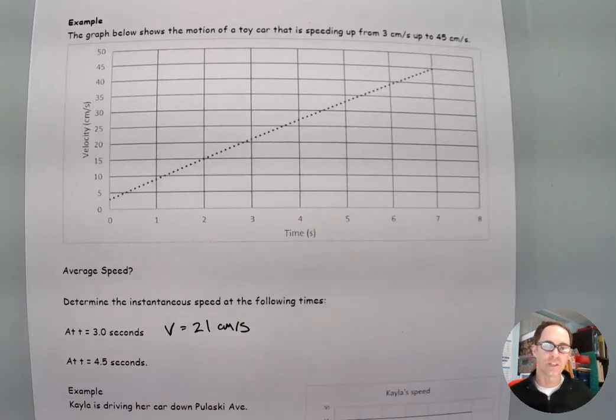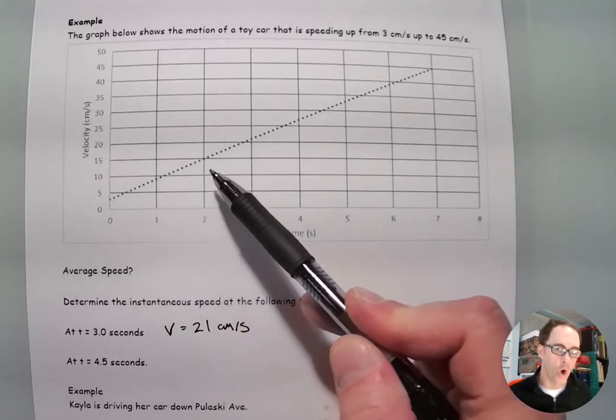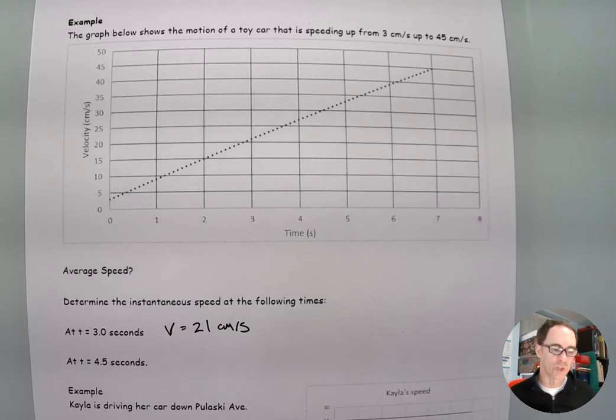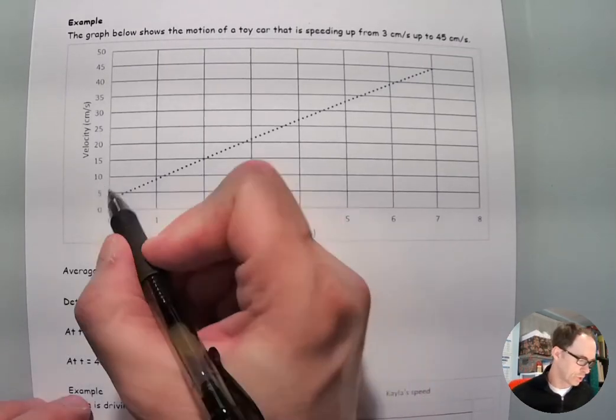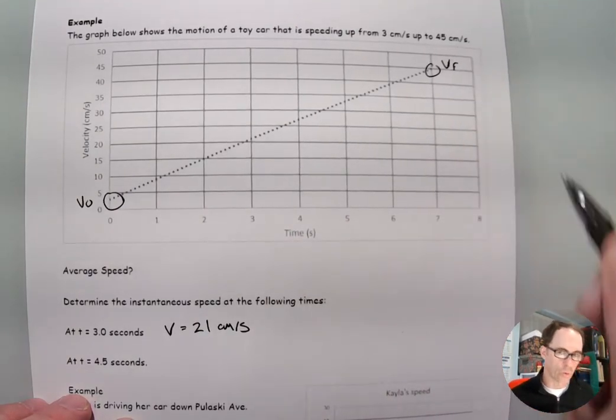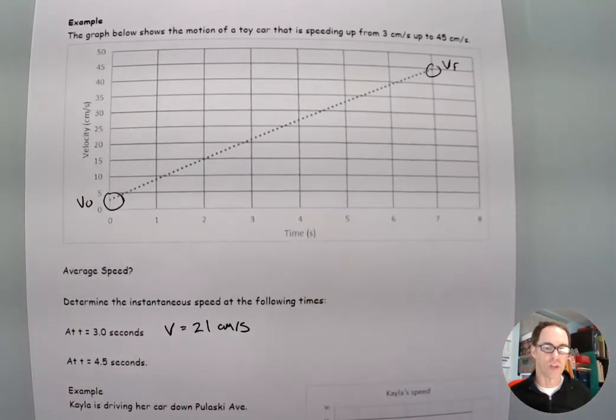So the instantaneous value is simply read off the graph. You can actually see all of the instantaneous velocities. When we looked at the previous problem, we just saw the initial speed and the final speed, but we didn't hear much about the speeds in between. This graph shows me everything in between: there's my initial speed, and there is my final speed right at the very end. It shows me every speed in between. At any moment, I can tell you what the speed was.